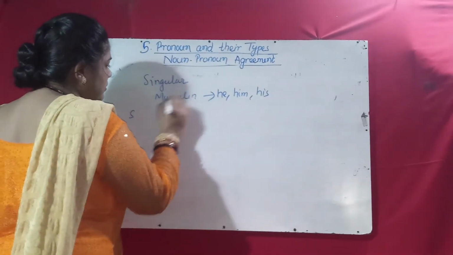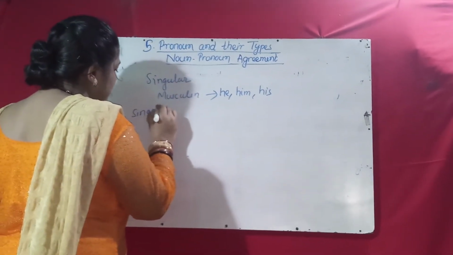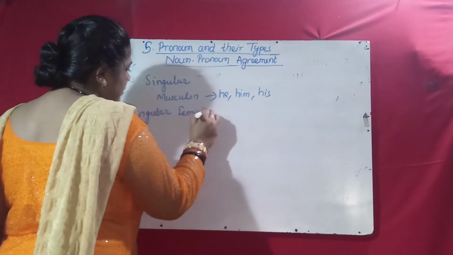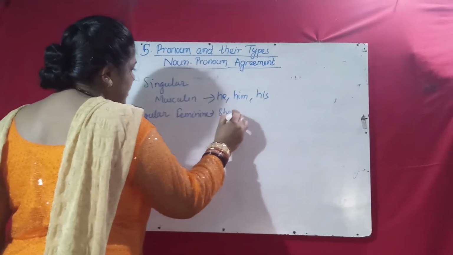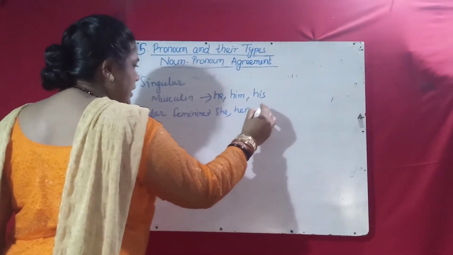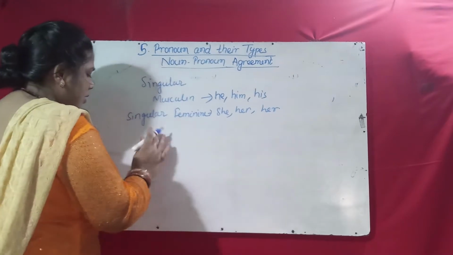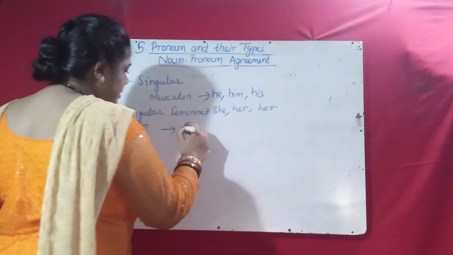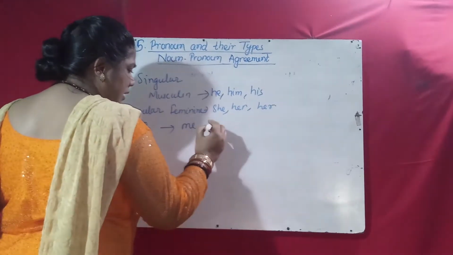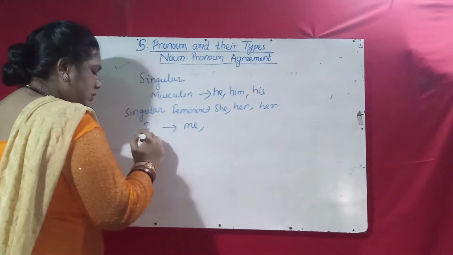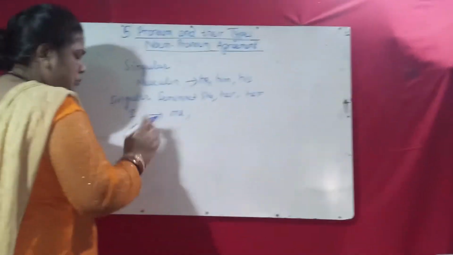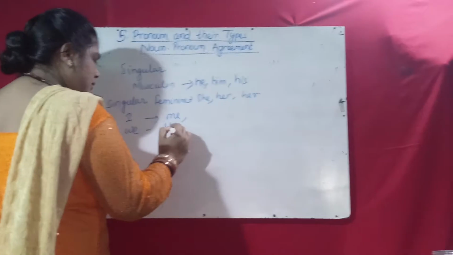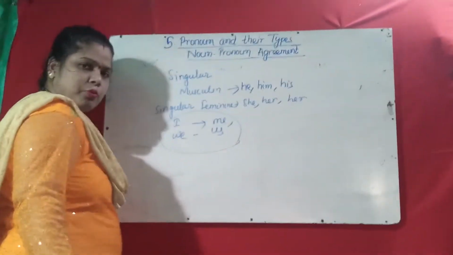Singular feminine: she, her, her. Okay, plural for I, subject I, me. Then for you, you. Then we. These all are pronouns.